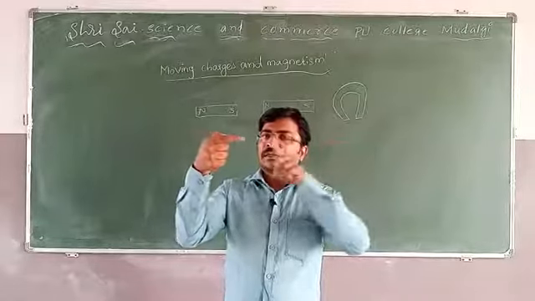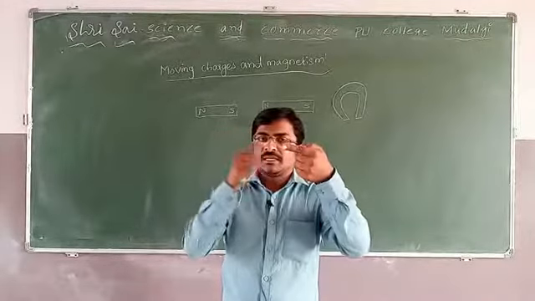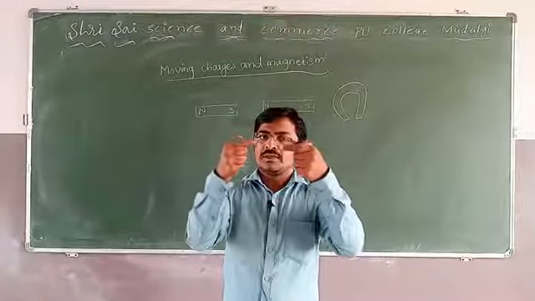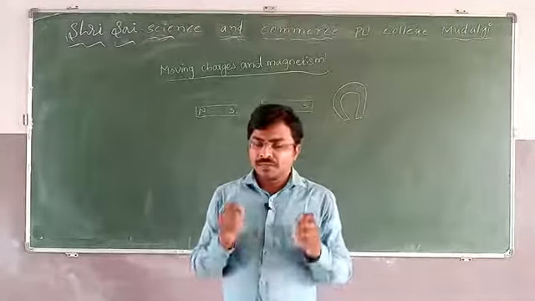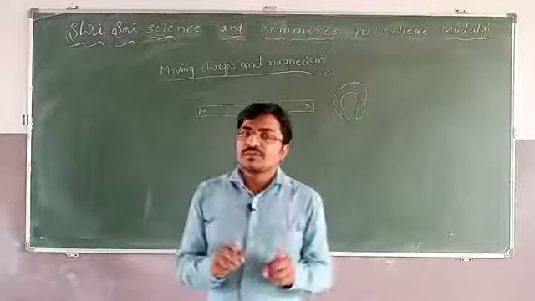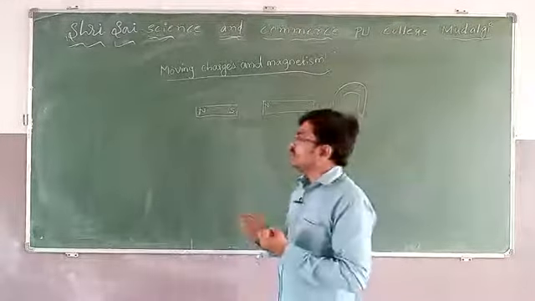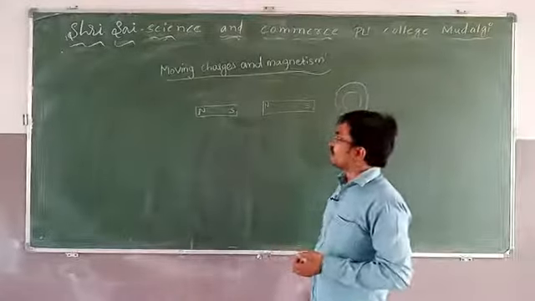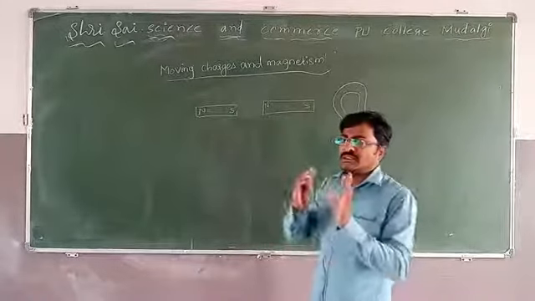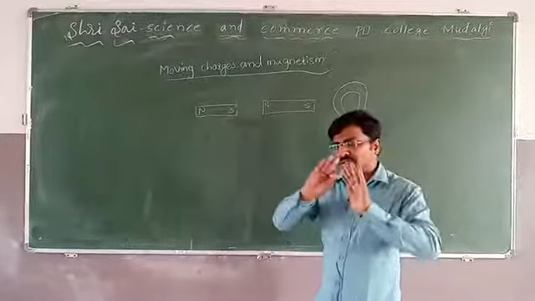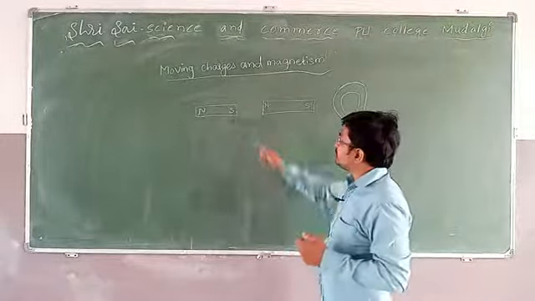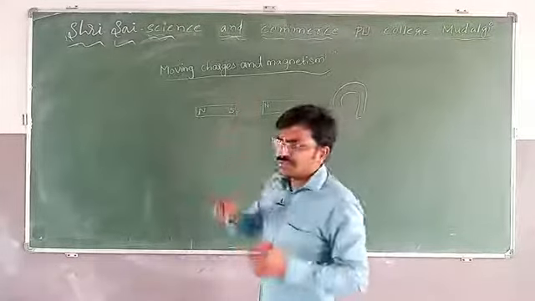And similarly, if the south side of one magnet and the north side of the other magnet are brought near each other, they will attract. It shows that opposite poles attract each other and similar poles repel each other. North and north get repulsed, but south and north get attracted. This is our day to day experience.